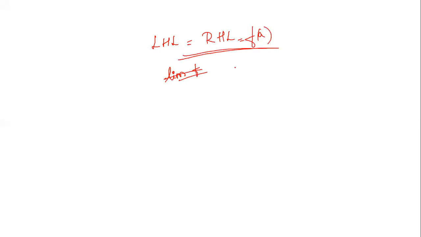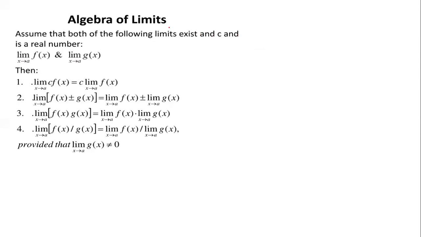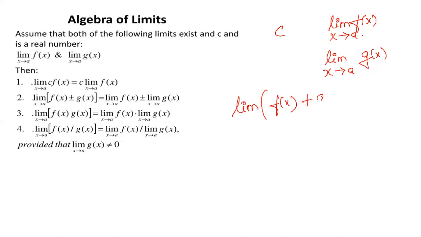Correct. And then we had discussed algebra of limits. How to find the limit of the sum of two functions. If you have a constant c, and the limit of f and the limit of g exist, which means a definite value you can find at that particular point, then the limit of f of x plus g of x as x tends to a is nothing but the sum of the individual limits. That is regarding plus and minus.